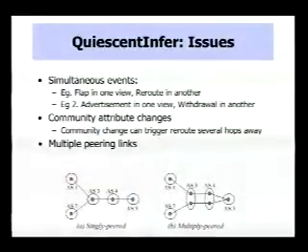Next, I had asked you to assume that community attribute changes don't occur. These changes are unique in the sense that they can cause a routing change to take place several hops away from the AS that changes the attribute. So what we had to do is modify our rules to include every AS that could have changed a community attribute.